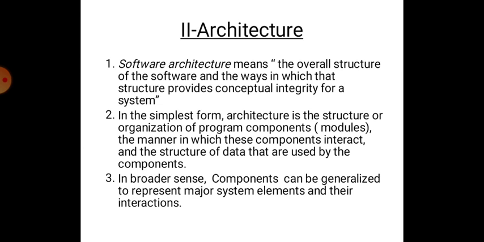Point number 2. In the simplest form, architecture is the structure or organization of the program components or modules, the manner in which these components interact, and the structure of the data that are used by the components. So students, in case of software, architecture means the structure or organization of the program components or modules, how these modules interact, and the structure of the data that is used by different components of the program.